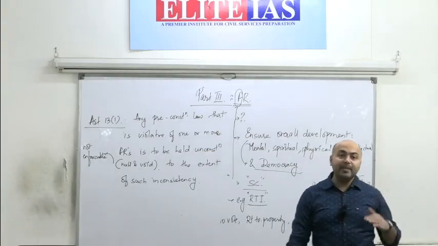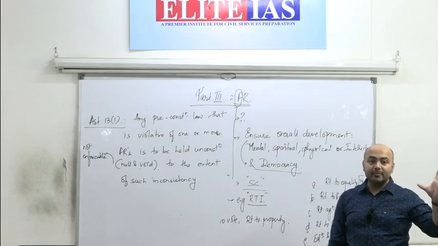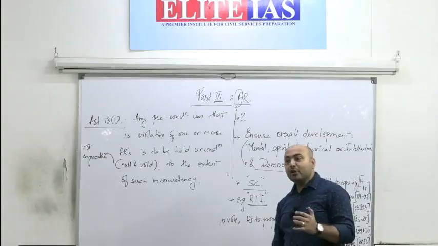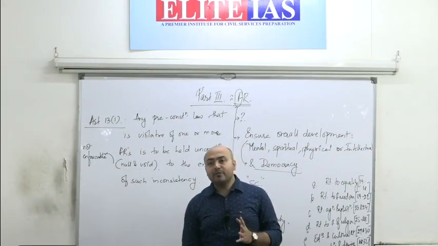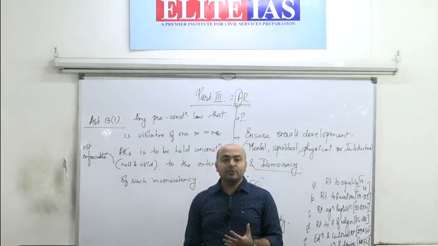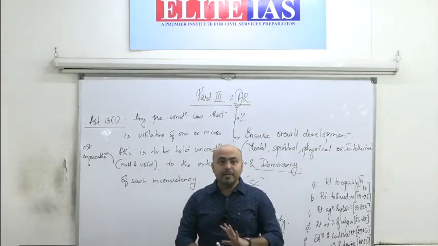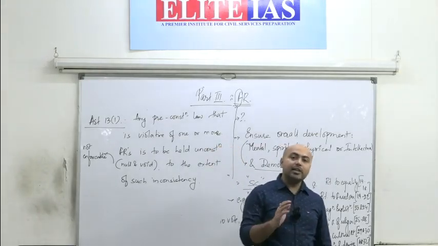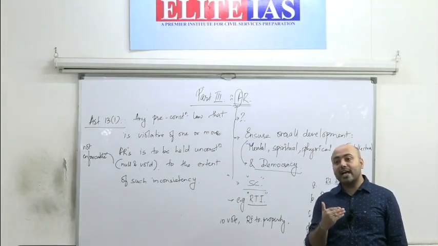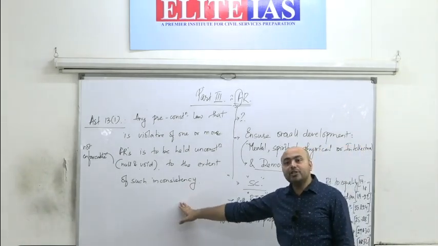Which means any pre-constitutional law. Obviously there were a lot of laws that were made during the British India period, and they were extended to India. What was the objective of the laws that were made during the British period? The objective was to ensure control over the Indian government and the Indian people, and this control was pointing to that exploitative, totalitarian state, and hence Article 13 of the Constitution declares that any